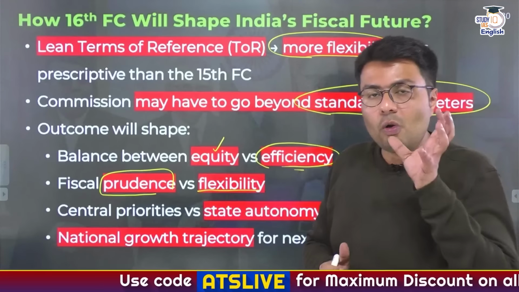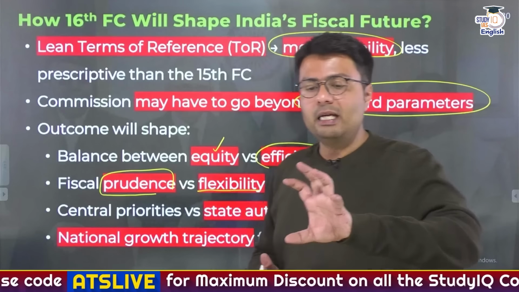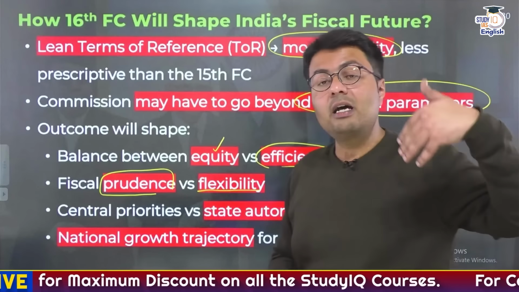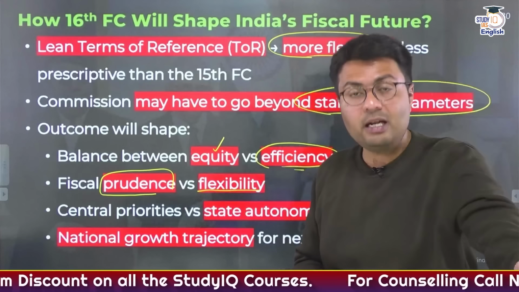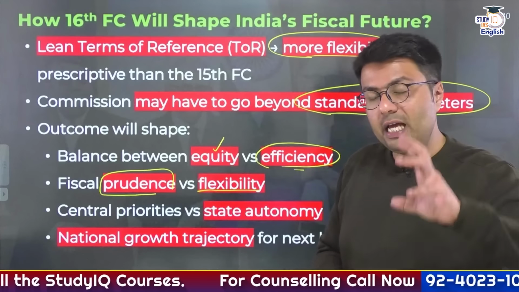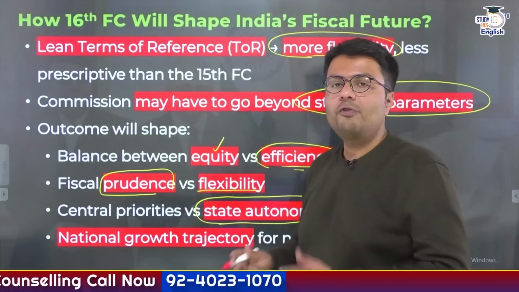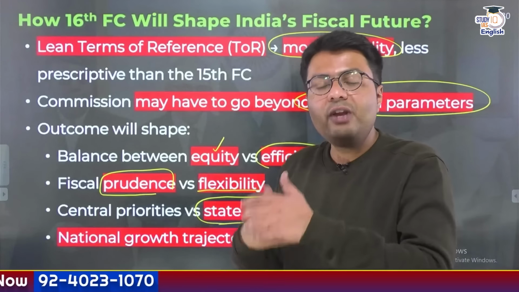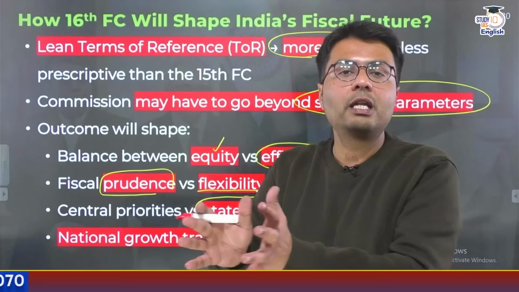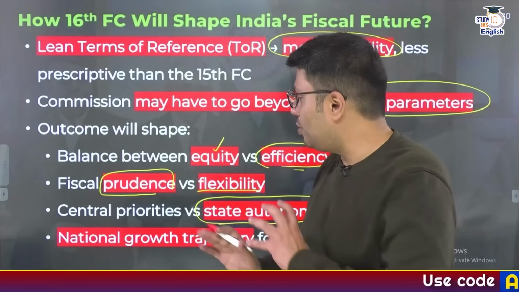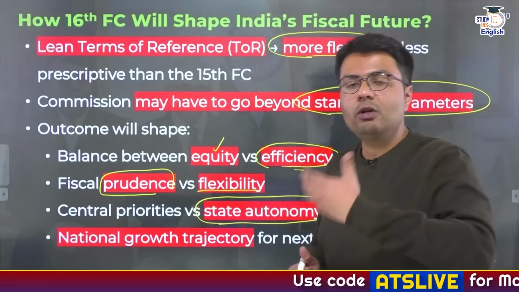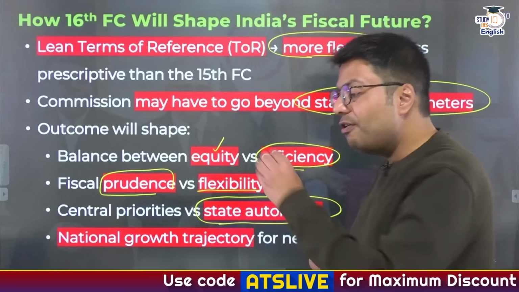Similarly, the Finance Commission also has to balance certain other priorities. The central government also has higher revenue obligations and higher capital expenditure obligations. So we have to take care of that, and at the same time we have to provide state governments with the required amount of funds that gives them the frequent autonomy to spend this money on different obligations. Also, it has to take care of how the national growth trajectory would look for the next 5 years.